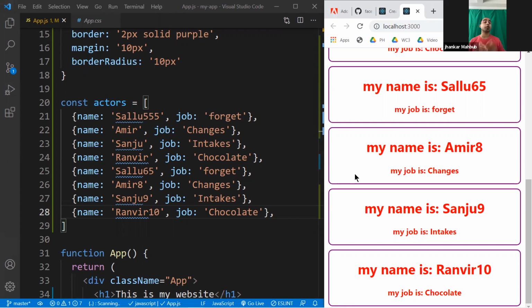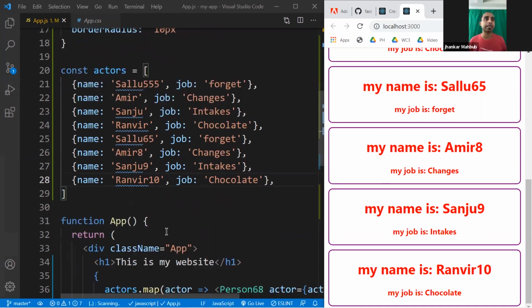And maybe if you're loading some data here, if you load like 8 data, then your state is like 8 actors. If you don't load any data, your state is like 0 or an empty array. And for example, in Facebook, if you add a comment, the total number of comments increases. If you don't add a comment, then it remains the same. So state is something dynamic that the user interacts with and it could change.